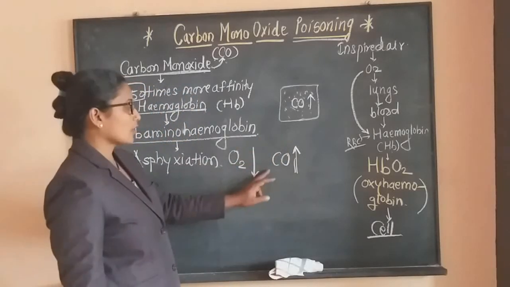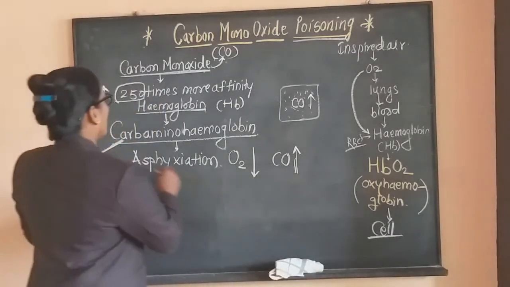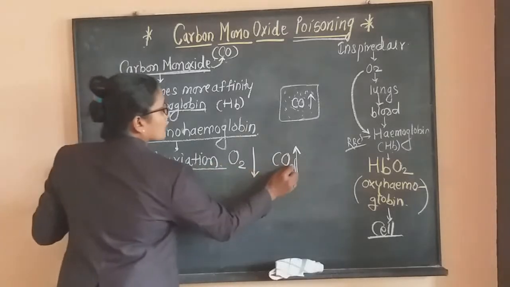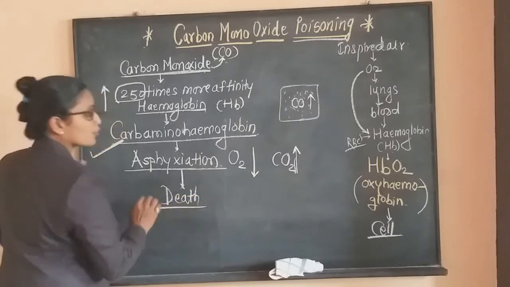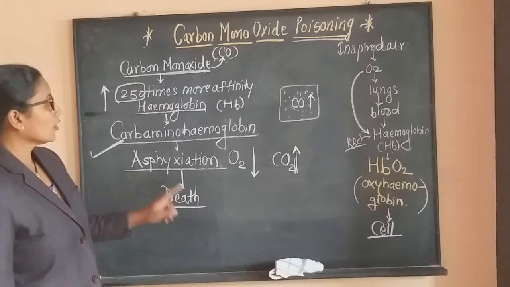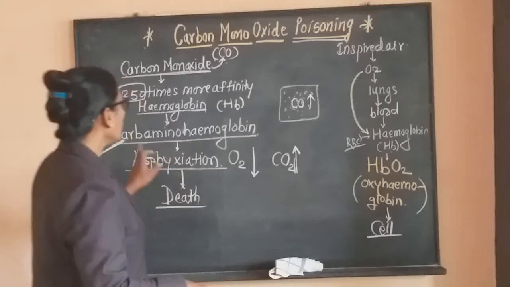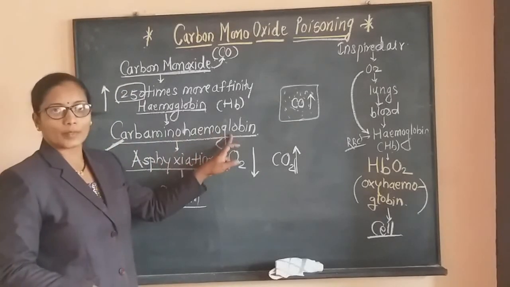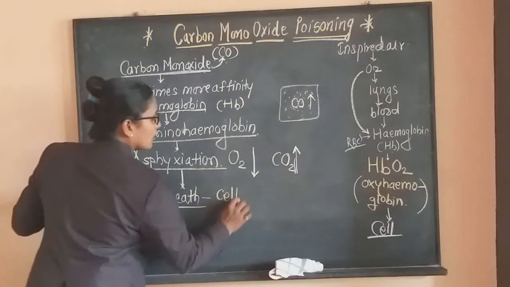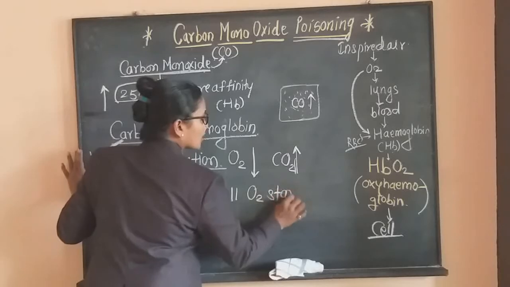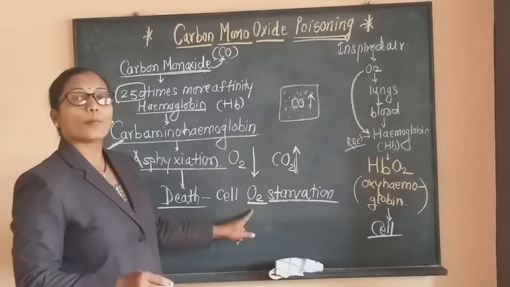With a higher concentration of carbon monoxide, asphyxiation in extreme cases may lead to death, because instead of oxyhemoglobin, carbaminohemoglobin is formed, and due to this the cells suffer from oxygen starvation, that is, lack of oxygen.